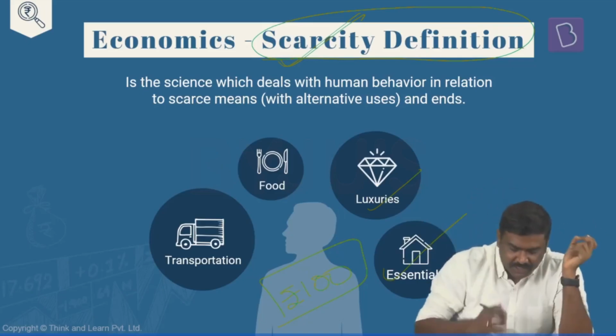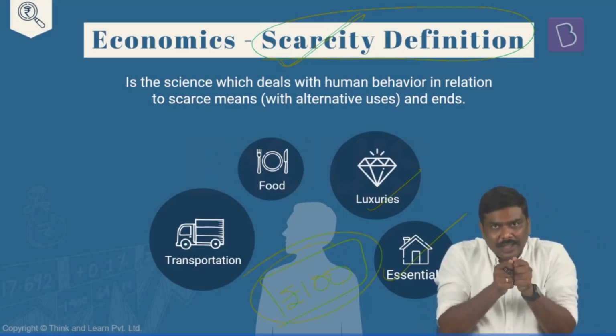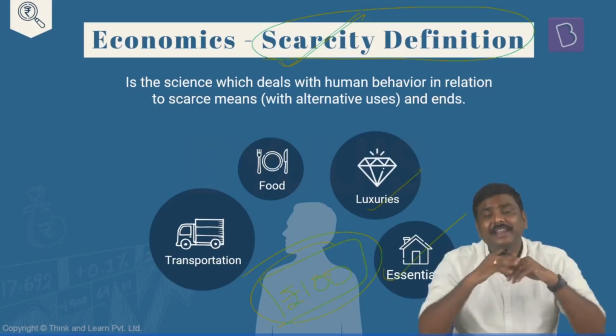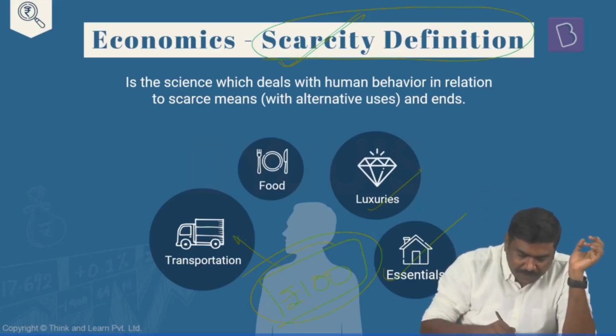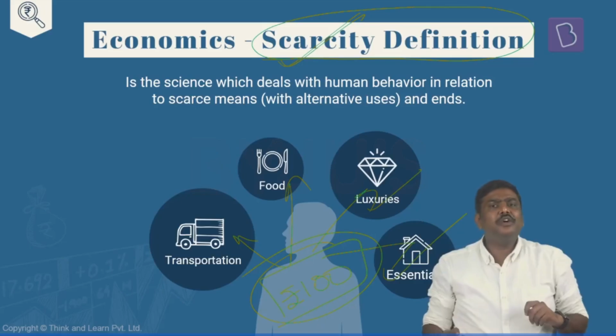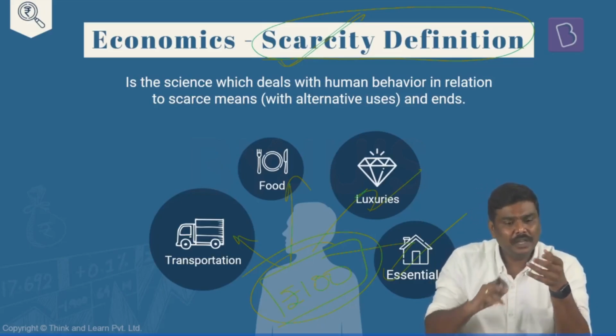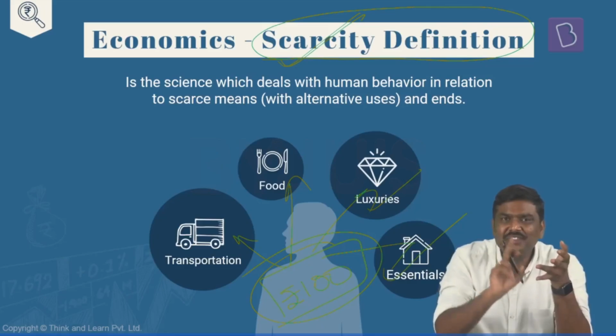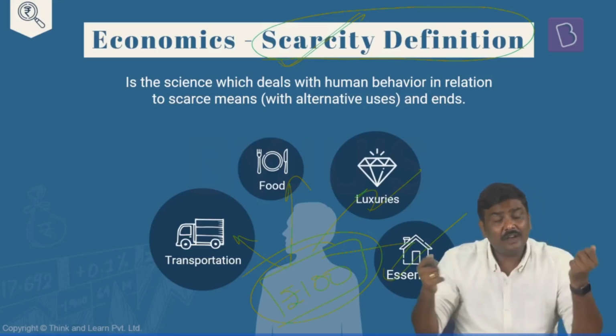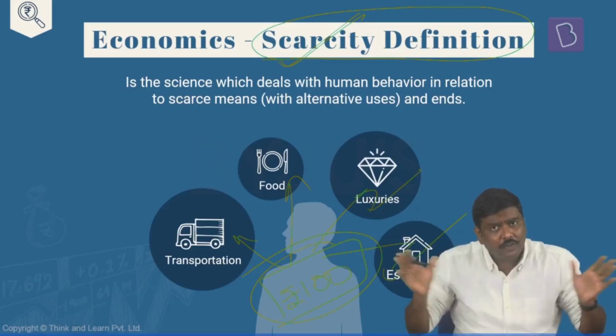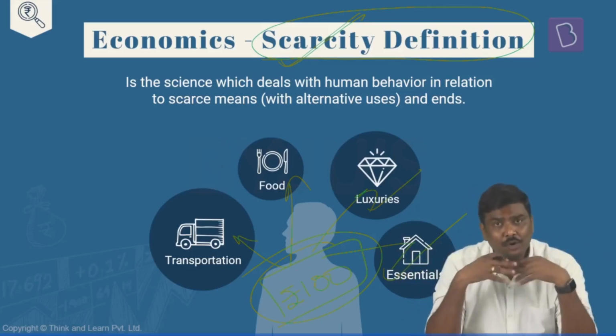But please understand, within his constraint or the limited amount of resources that he has, is it possible for him to purchase everything? Is it possible for you to spend 100 rupees in purchasing luxuries, purchasing essentials, purchasing food, traveling? Do you think is it possible to do all of them within 100 rupees? No. But we want to do all of it.